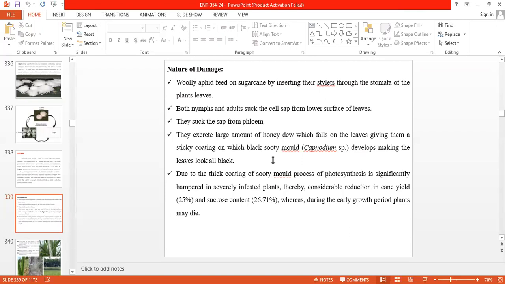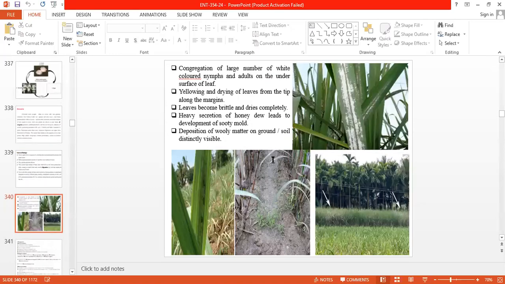Due to that black sooty mold fungus growth, sugarcane plants heavily infested by the woolly aphids have badly affected photosynthesis, and there is considerable reduction in the yield, 25%, and in the sucrose content, 26.71%, due to the woolly aphid infestation. So these are the heavily infested sugarcane leaves. Also black sooty mold fungus growth takes place on the infested portion.